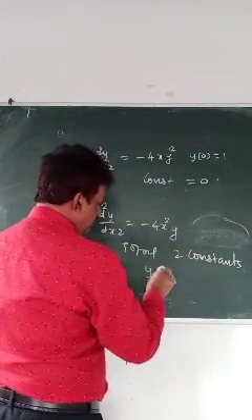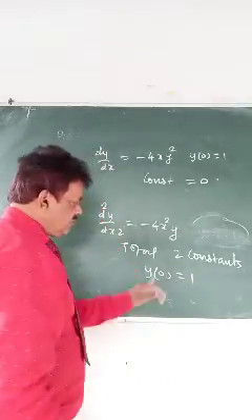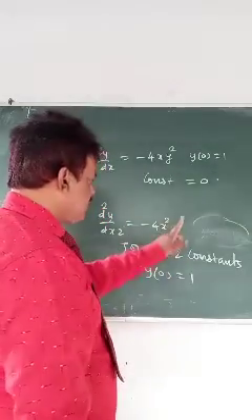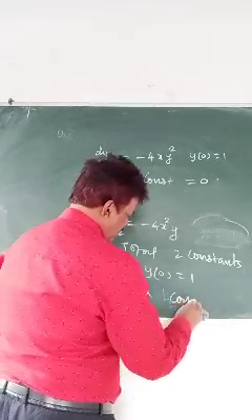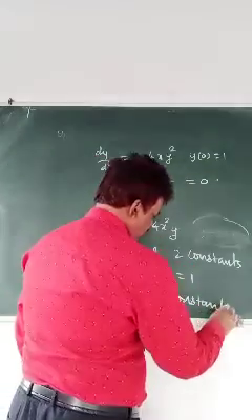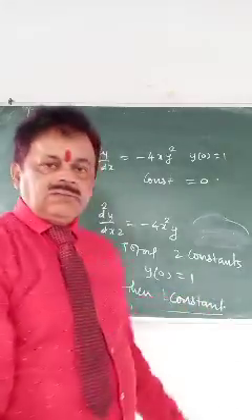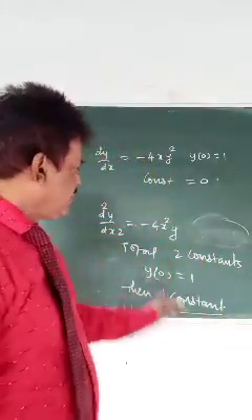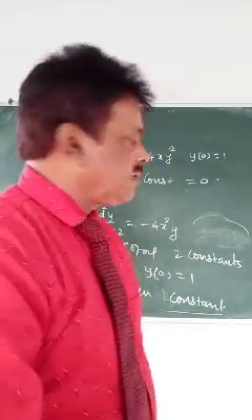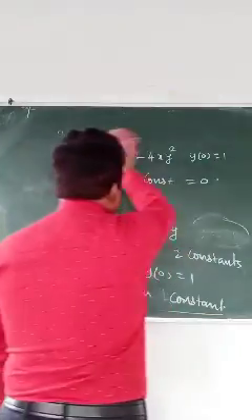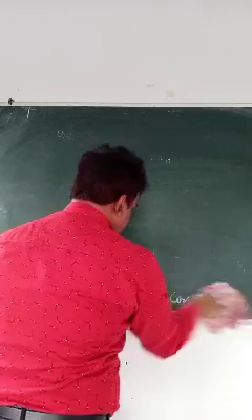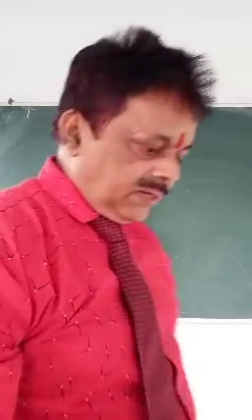When y(0) equals 1, one value is given, then one constant. This conceptual question you should keep in mind, otherwise it's difficult for you. So if you get a question based on this, I hope you can do it.